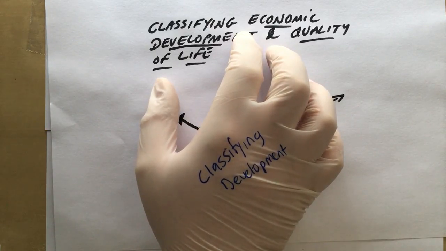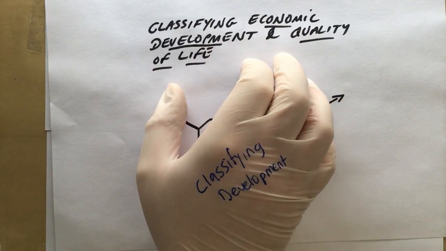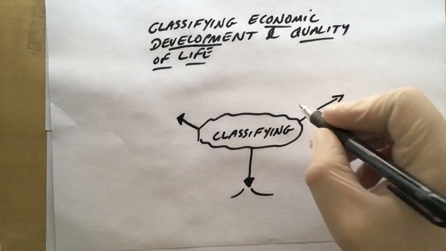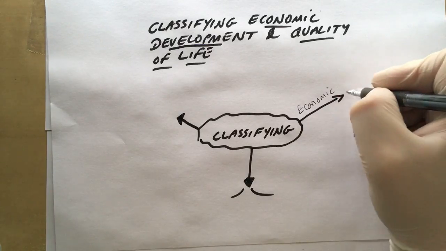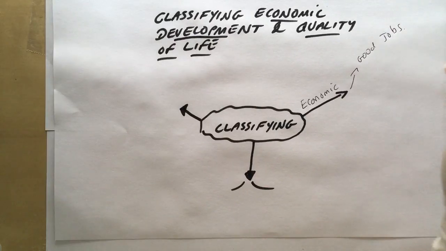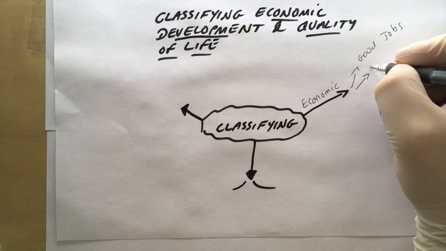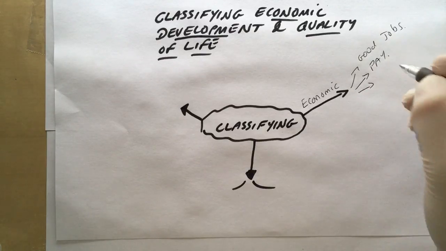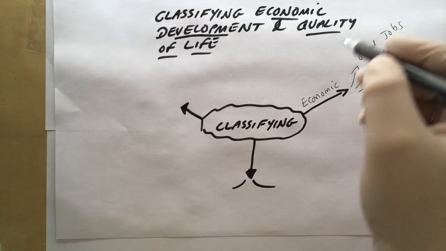Today we're going to look at classifying development, different ways to measure economic and quality of life, those different parts of development in a country. Let's start with the economic part of the development. If a country is well developed, people might say that there are good jobs. So they're secure jobs, they're well paid jobs, there's good facilities, and we then move on to pay. Now, of course, well paid jobs enable us to spend money on things like housing, maybe cars. So that's to do with the economics.